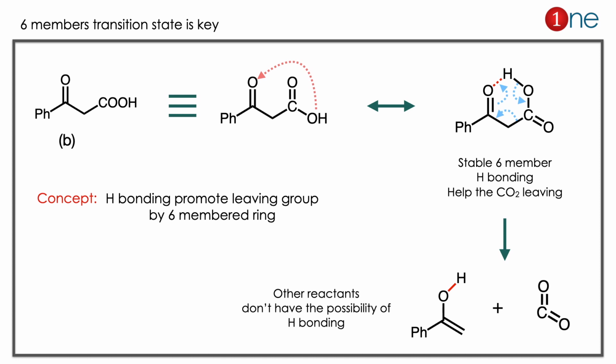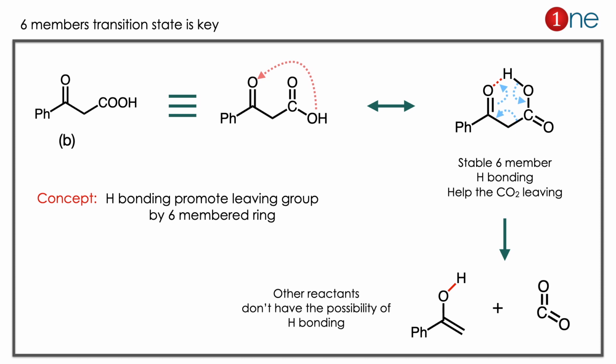So what really happens is a 6-member transition state is formed. The stable 6-member hydrogen bonding thing will help the CO2 to leave. CO2 is a good leaving group, it will need little trigger to leave there. CO2 leaves, you have the final product alcohol which is the enol one. It will convert into aldehyde or ketone there. So the answer is clearly B, which is carbonyl with CH2COOH.